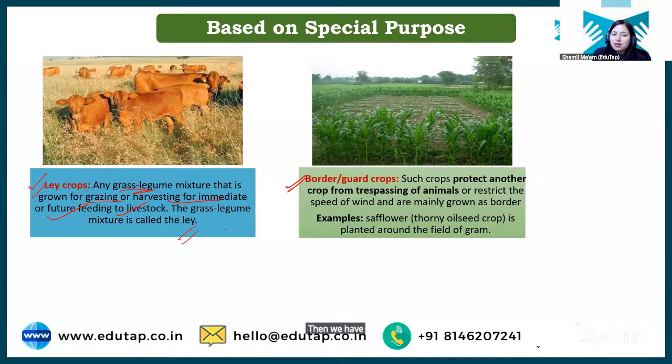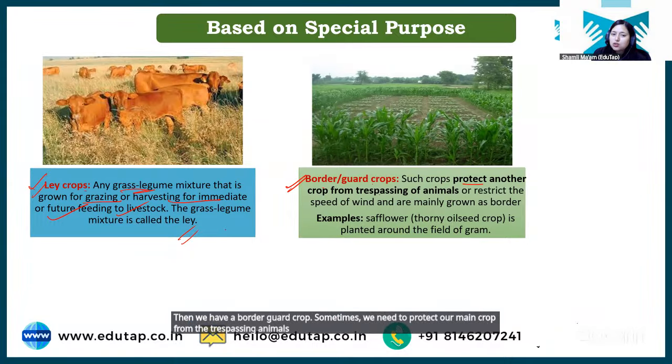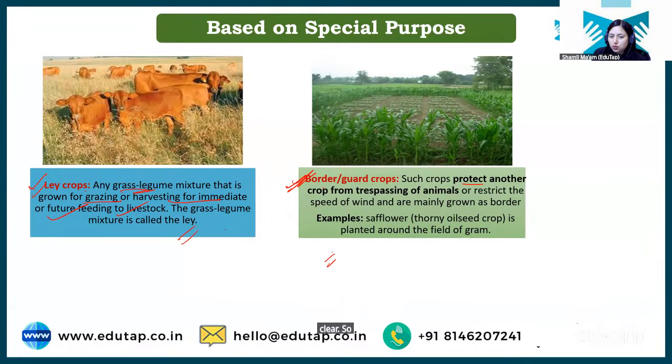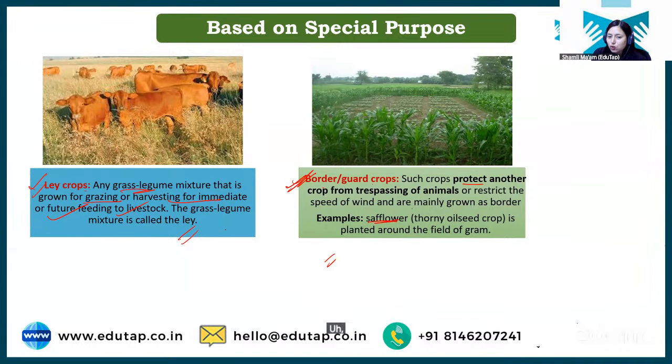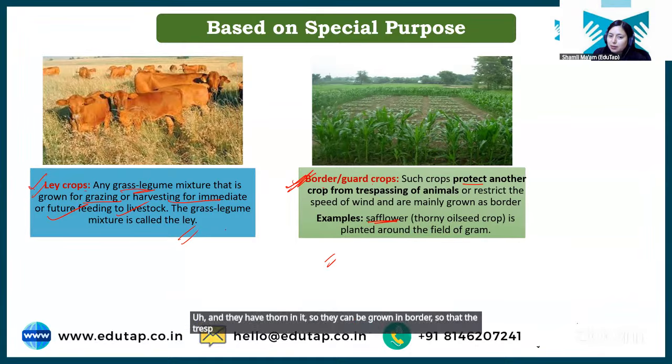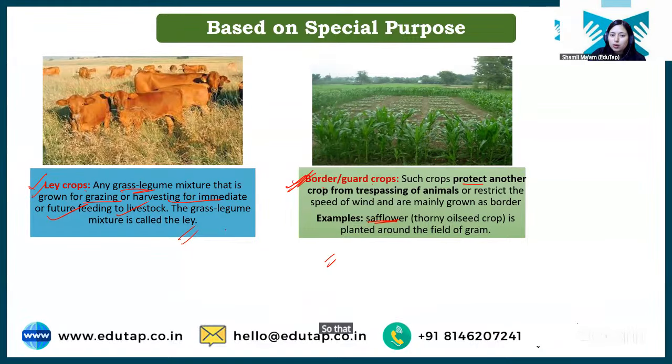Then we have a border guard crop. Sometimes we need to protect our main crop from trespassing animals. So for that, border crops are grown. Clear? I hope this is also clear. What are border crops? Students, plants that have flowers with thorns can be grown on the border so that trespassing animals do not damage our main crop. Clear? So that will be the border crop.